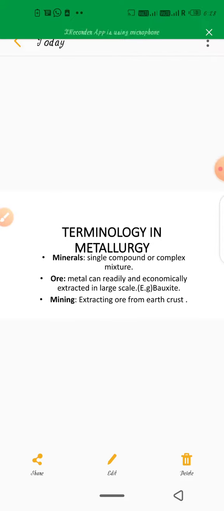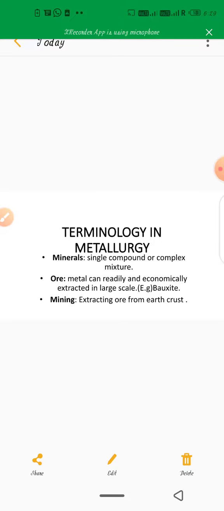These two are minerals of aluminium, but clay has a very small amount of aluminium, while bauxite has it on a large scale. It can be extracted economically on a large scale, so it is called an ore. So clay is a mineral, and bauxite is an ore.